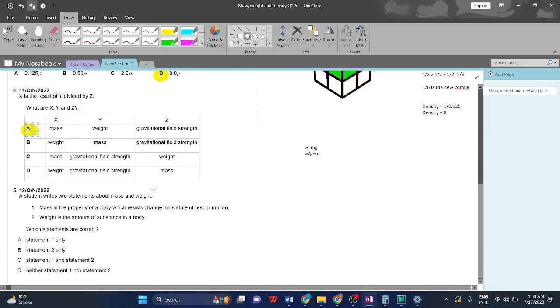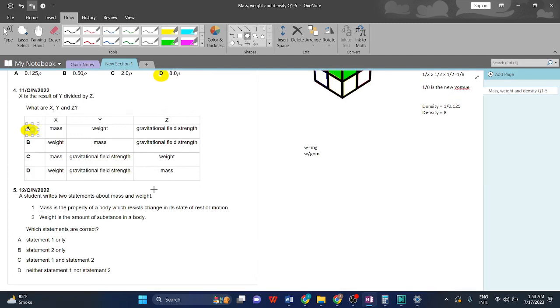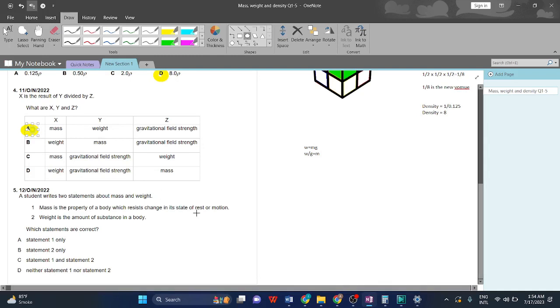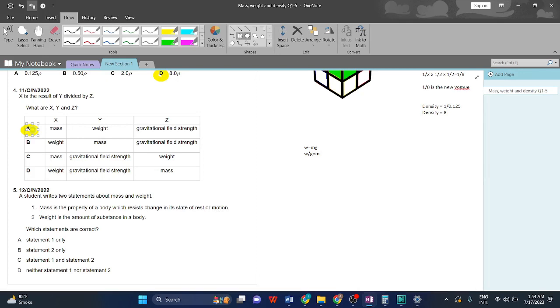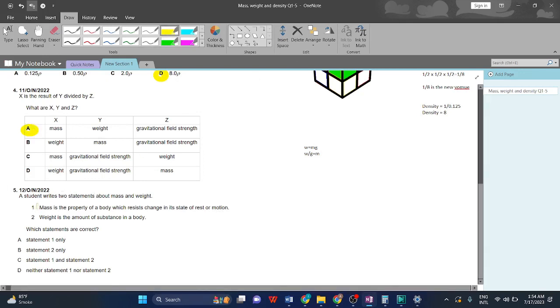Let's move on. A student writes two statements about mass and weight. Statement 1: Mass is the property of a body which resists change in a state of rest or motion. This is what mass is, so this is the right statement. Statement 2: Weight is the amount of substance in a body. No, that's what mass is. In the first statement, inertia is related to mass, so this is also mass. Which statements are correct? Only A is correct.